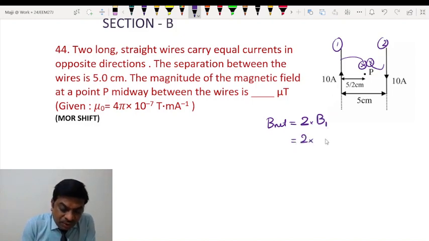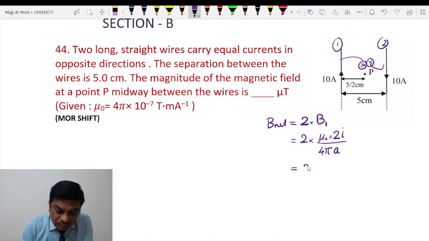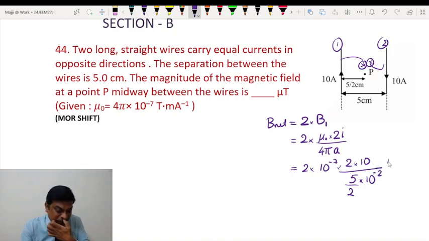Now field due to an infinitely long wire is, you know, mu 0 into 2I by 4 pi a, where a is the distance. So here mu 0 by 4 pi is 10 to the power minus 7, twice current is 10 ampere, and separation is 5 by 2 centimeters to be converted into meters. So this much Tesla should be the full and final answer.